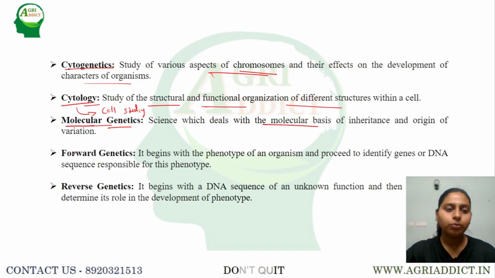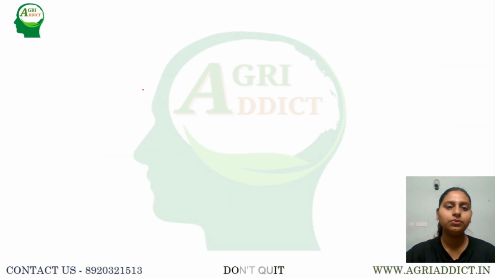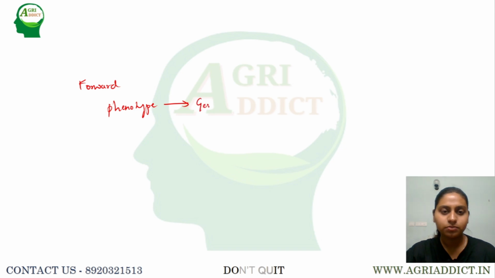Next, the two important genetics, that is forward genetics as well as reverse genetics. Okay, we'll study what forward genetics is. Forward genetics always begins with the phenotype. Then we analyze the gene which is responsible for this particular phenotype, and then we analyze the DNA sequence of this particular gene.